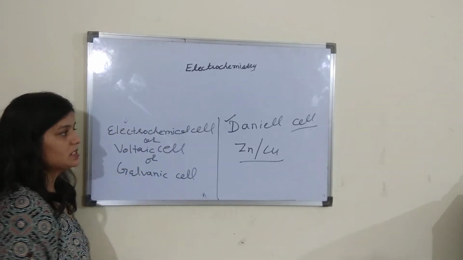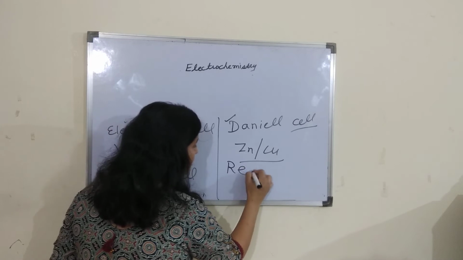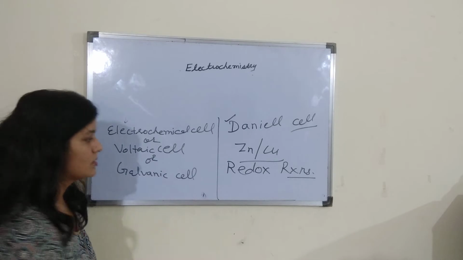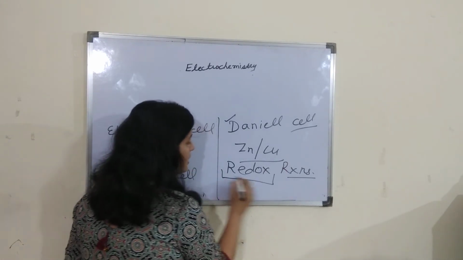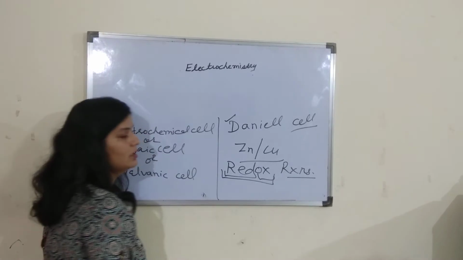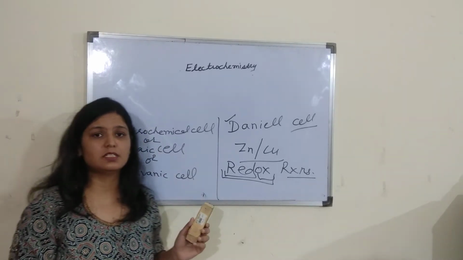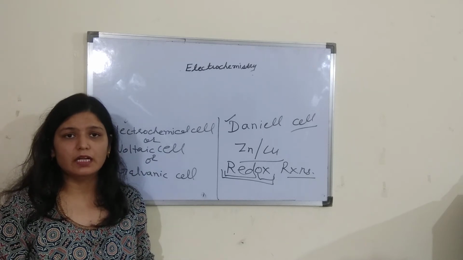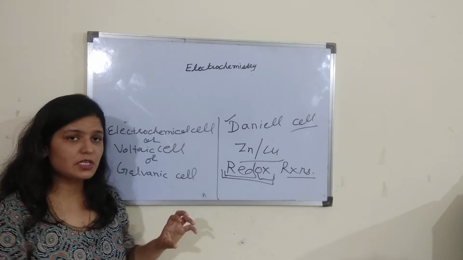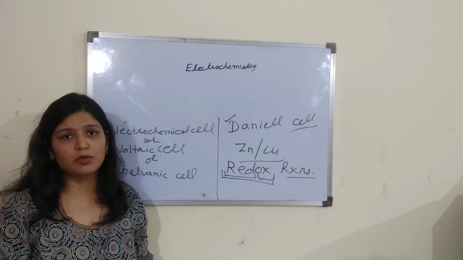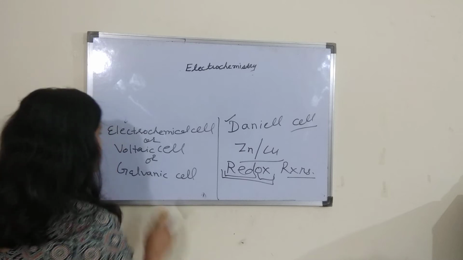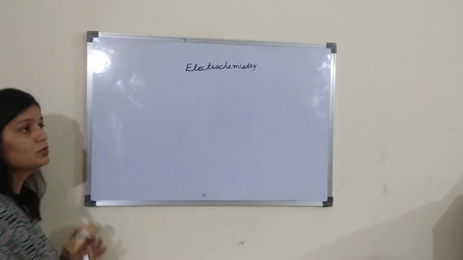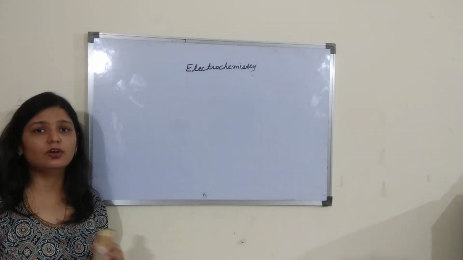Now before starting the Daniell cell, you should know about redox reactions. What are redox reactions? The term redox is made up of two terms, reduction and oxidation. Now what is reduction? That you have studied in class 11th. Reduction is a process in which a decrease in oxidation number of an atom or an ion takes place. And oxidation is a process in which an increase in oxidation number of an atom or an ion takes place. So Daniell took two metals, zinc and copper, for the construction of the Daniell cell.